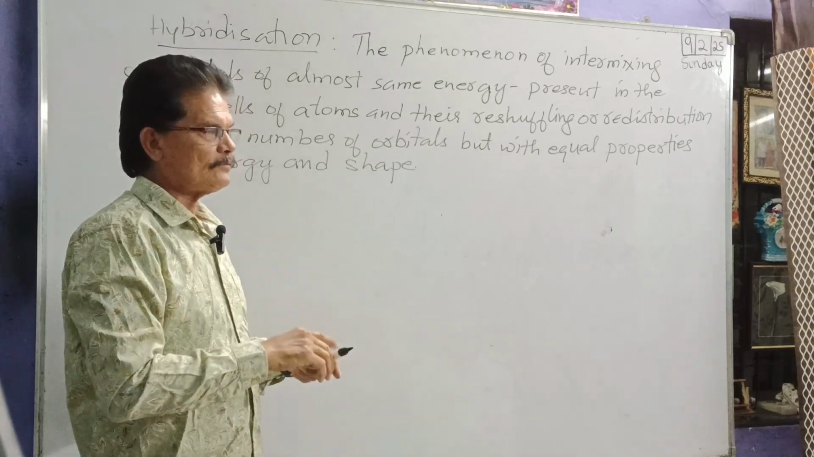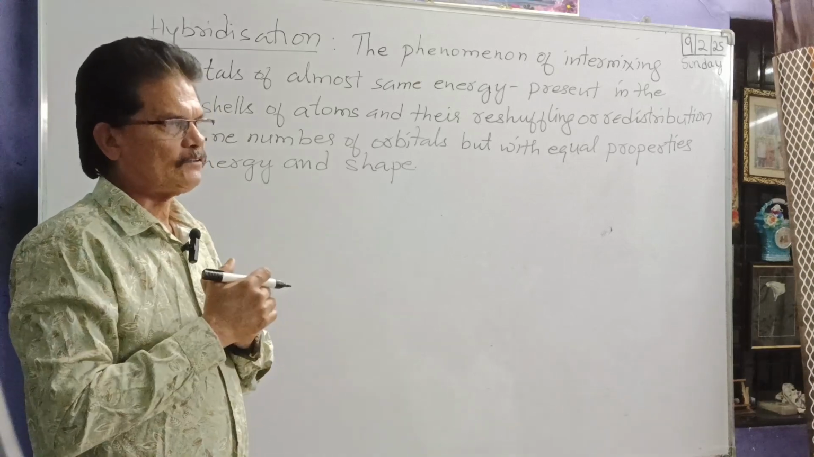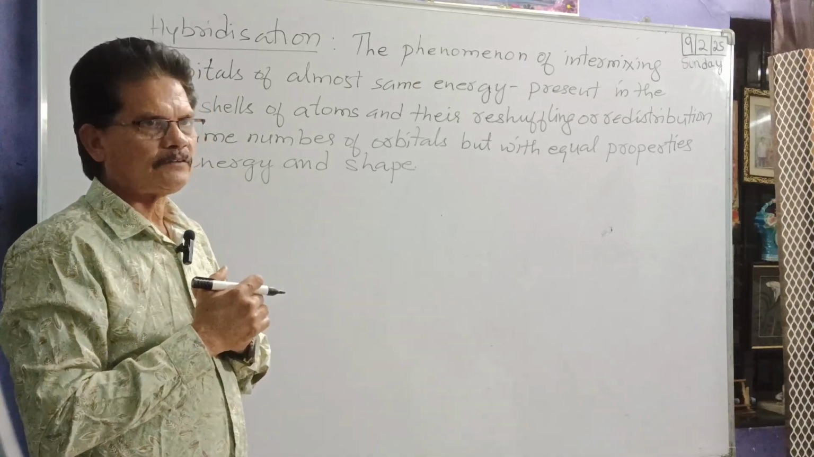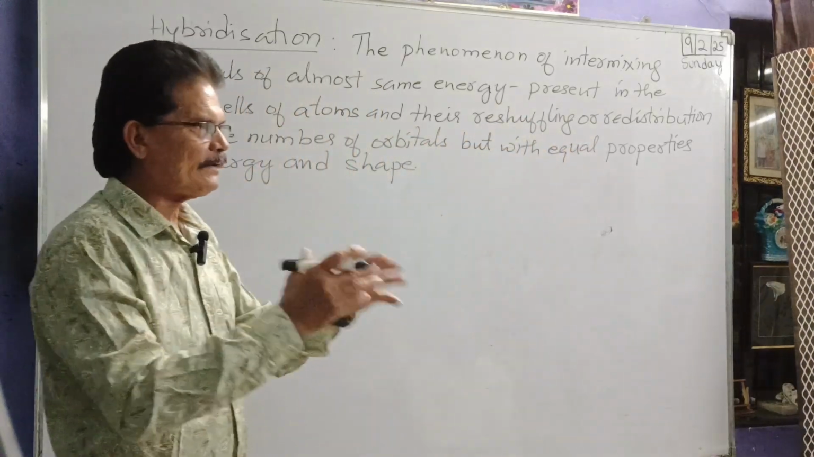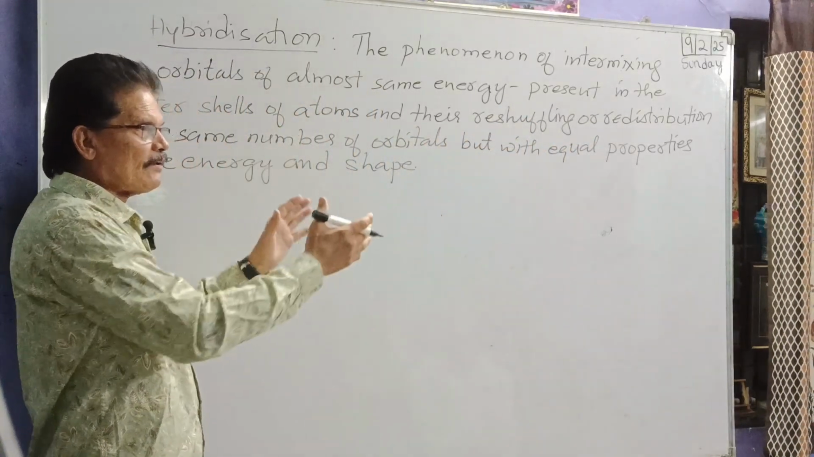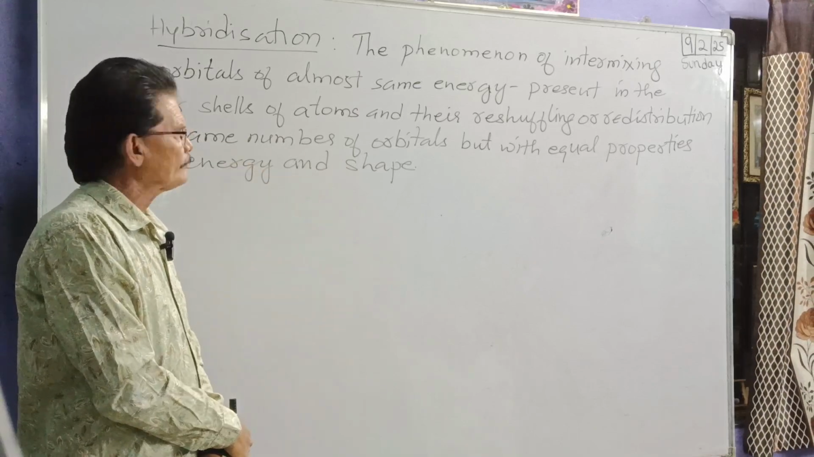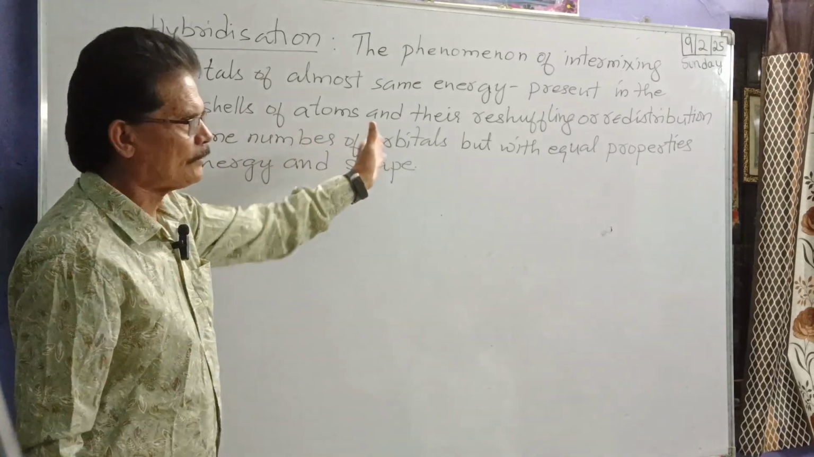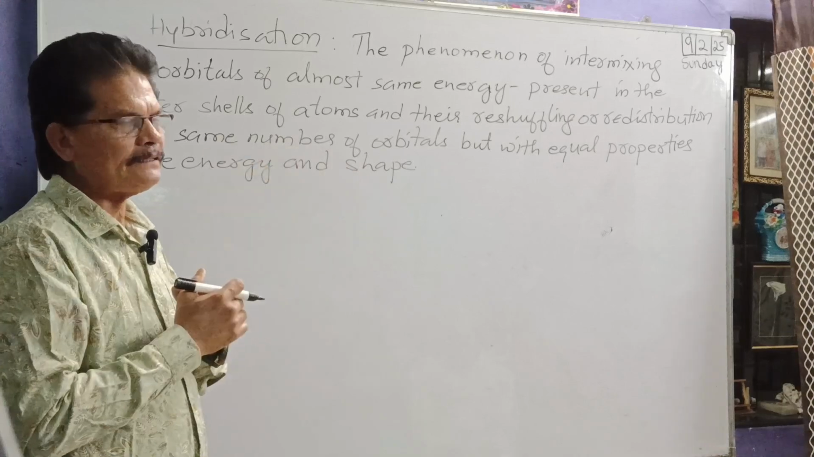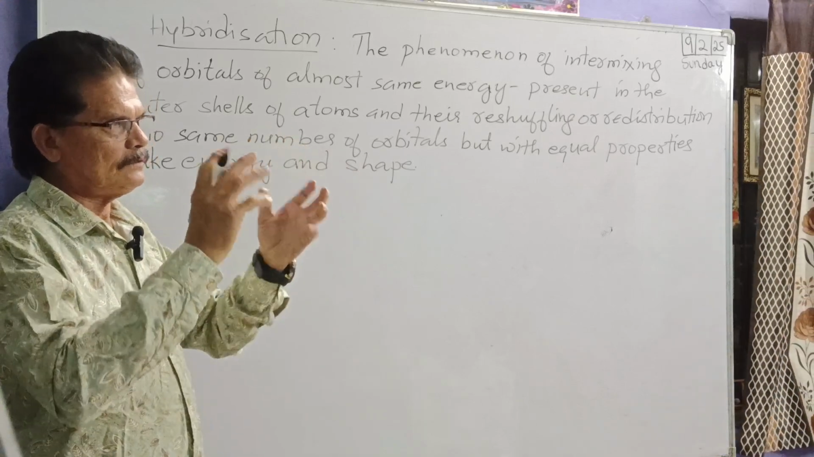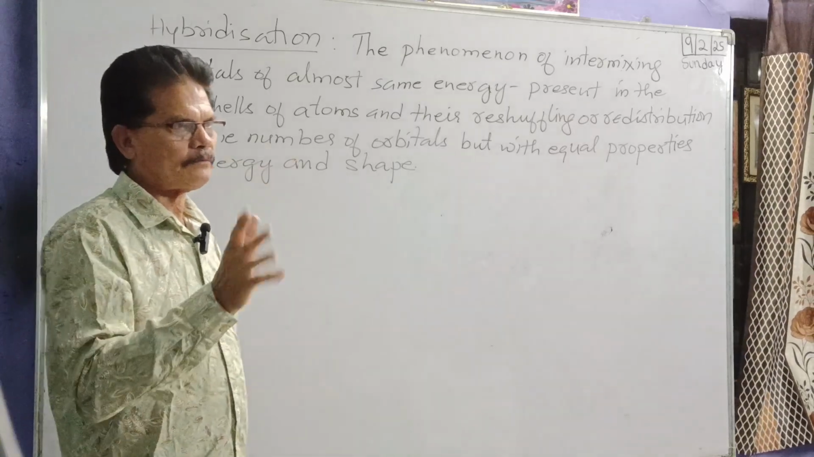Okay, so now from the original orbitals, we are going to get hybrid orbitals. After reshuffling and redistribution, what are we getting? Same number of orbitals. Those are called hybrids. How many intermixed? So many hybrid orbitals. If two natural orbitals will intermix, we will get two hybrid orbitals.